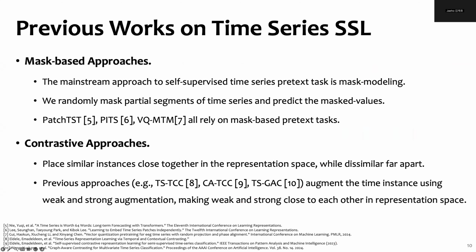So previous works on self-supervised learning can be mainly categorized into two. The first is mask-based approaches, where you would mask a portion of the time series and ask the model to predict what's behind the mask. Such examples include PatchTST, PITS, and VQMTM. Another approach is the contrastive approach, where we define similar instances in the representation space to be close, and dissimilar instances to be far apart. Such examples include TSTCC, CATCC, and TSGAC.